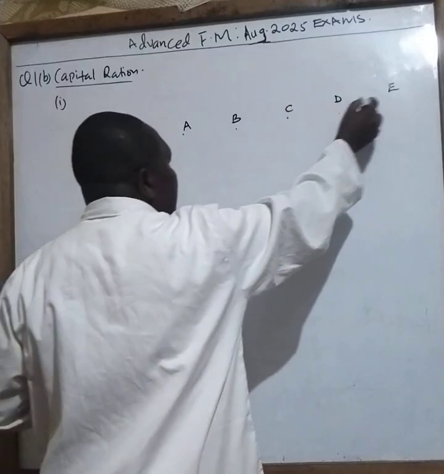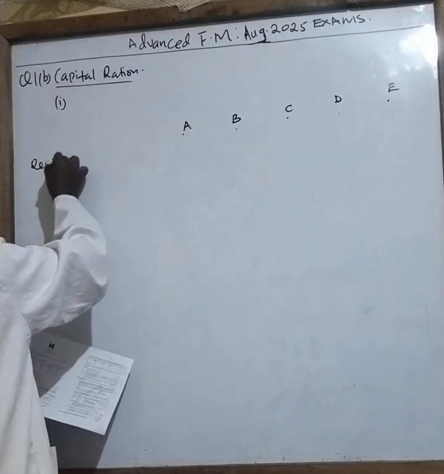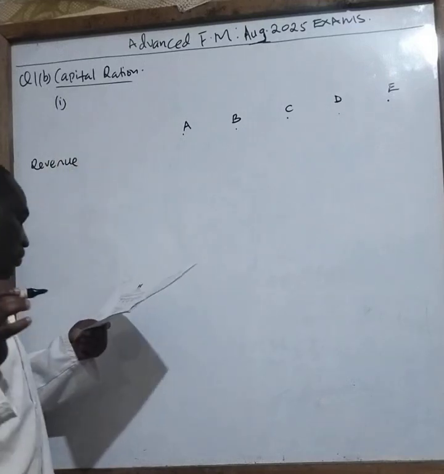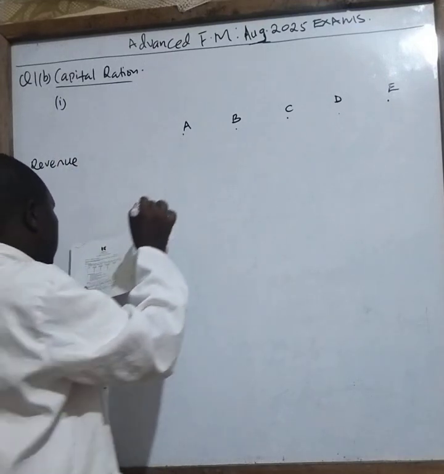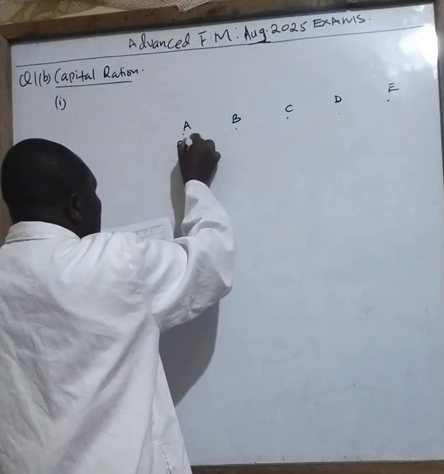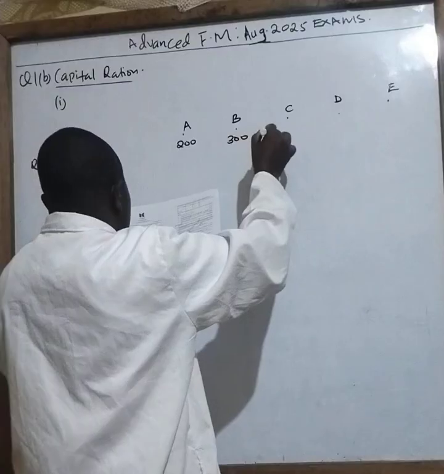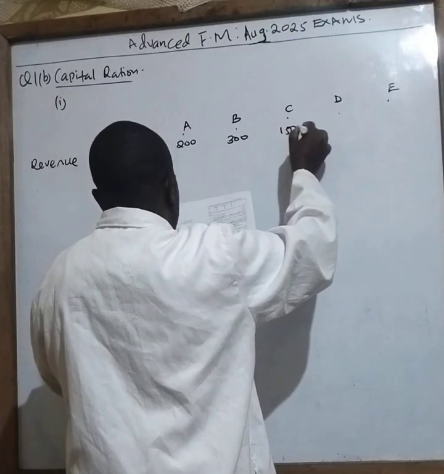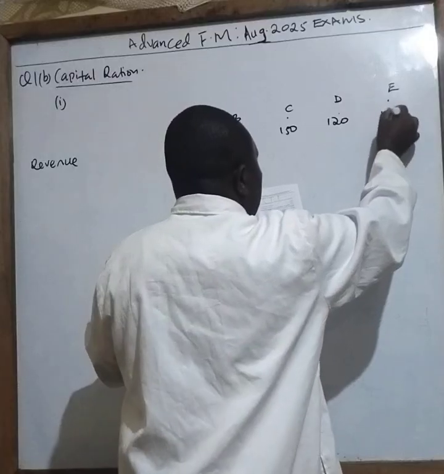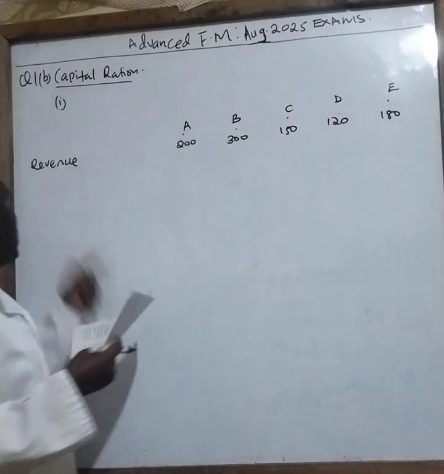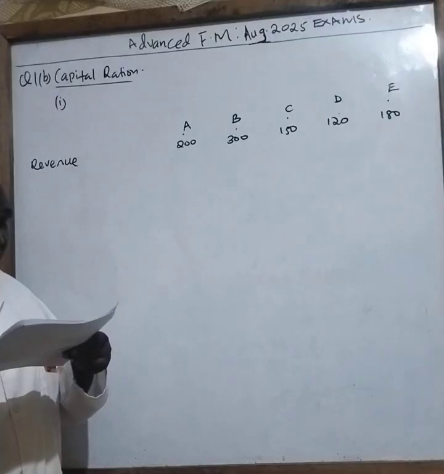Then I have the revenue here. Put your revenue here. So the revenue for A is 200,000, which is 200 million. Then 300,000, 150, 120, and 180. That is revenue. This is revenue before what? Then we have been told in additional information number 1 that variable costs are 40%.